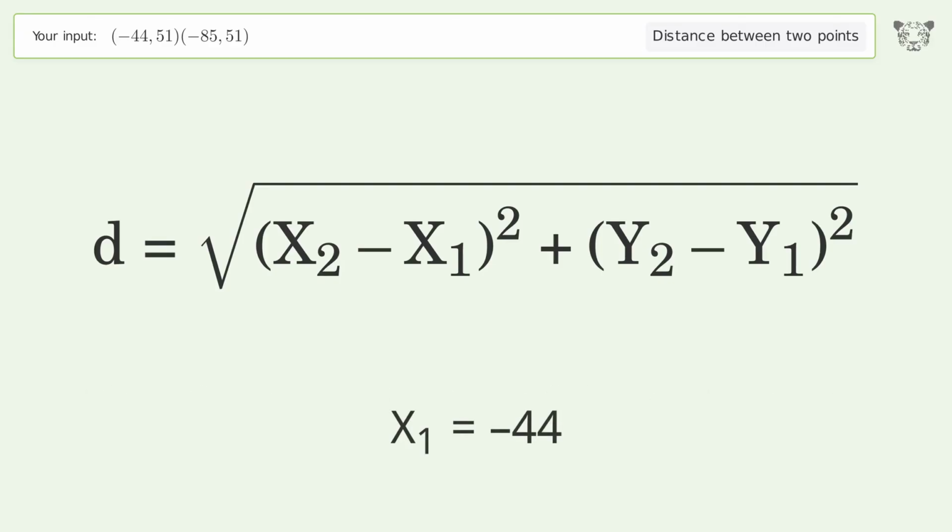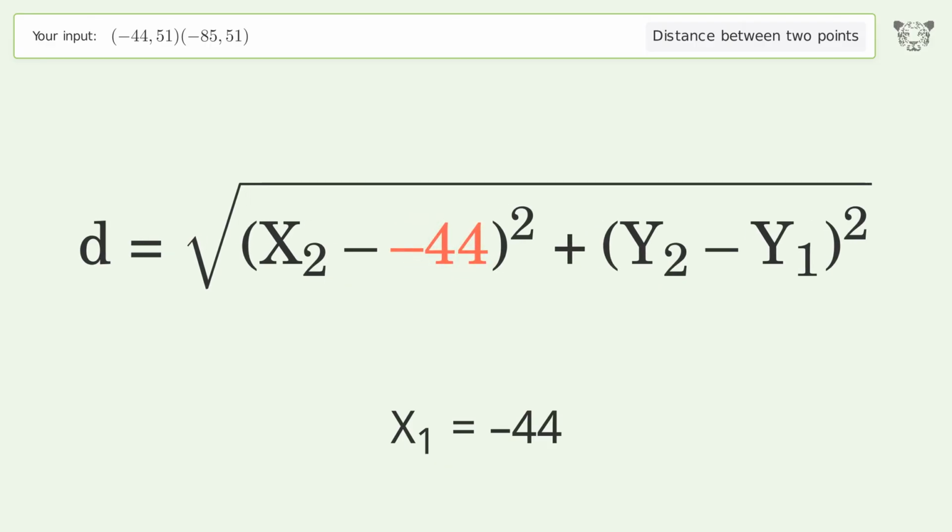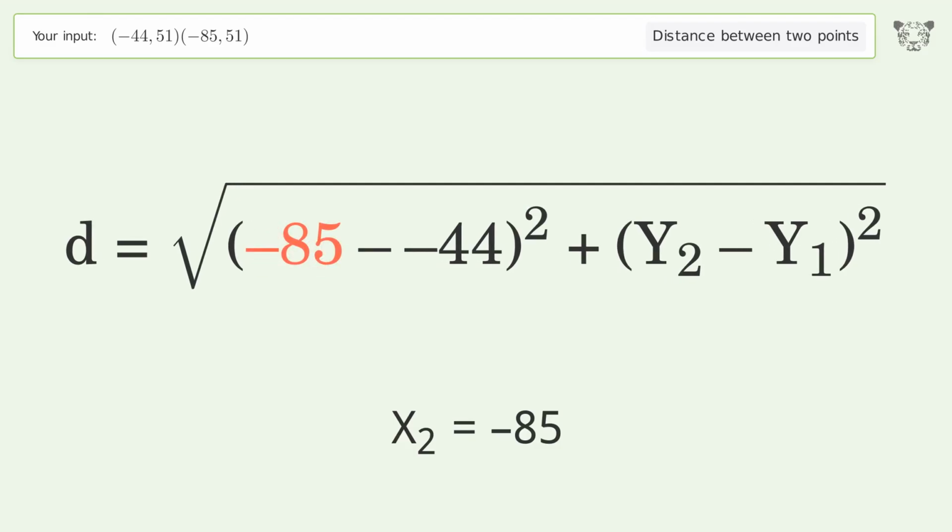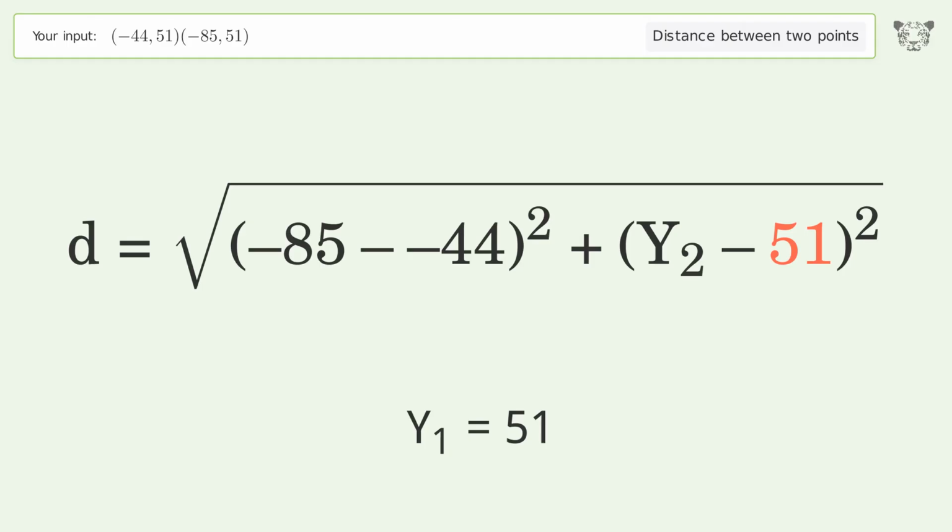x1 equals -44. x2 equals -85. y1 equals 51. y2 equals 51.